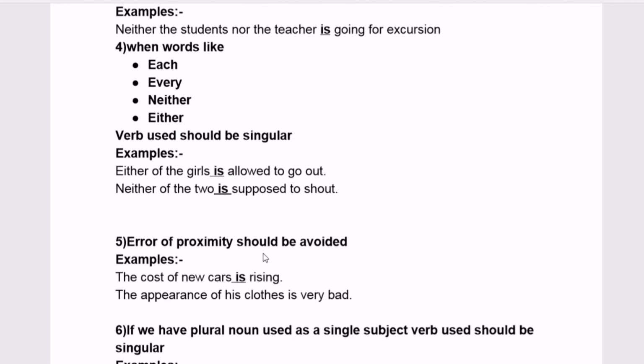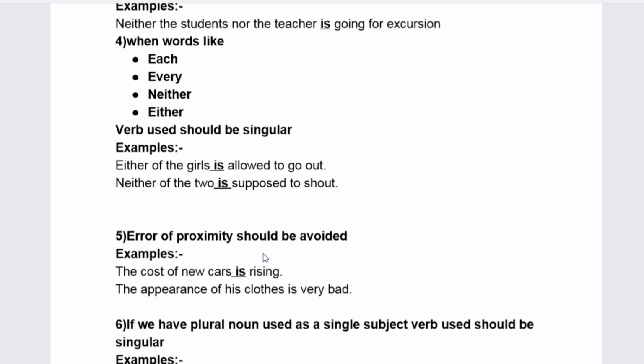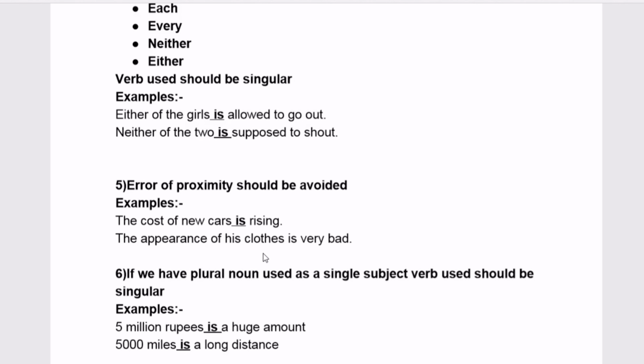Coming to the fifth rule, this is where students generally fail: errors of proximity. What are errors of proximity? Generally, whenever we see a statement, we tend to look at the immediate word before the underlined part, because they give an underline for the error part and ask us to pick the correct one from the given options. We just see the immediate word before and try to answer it.